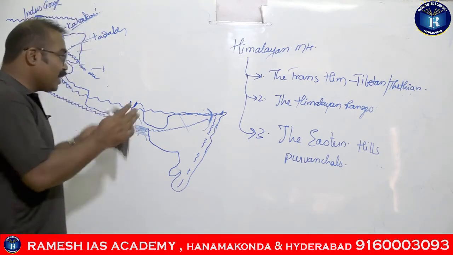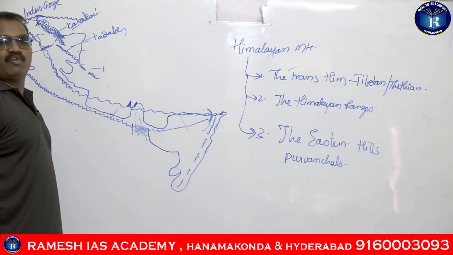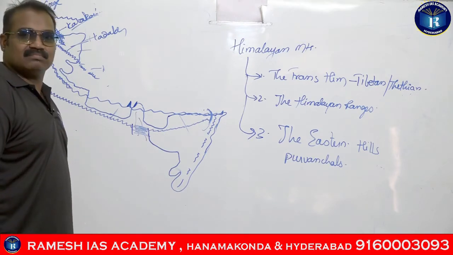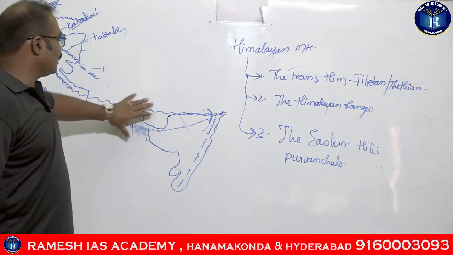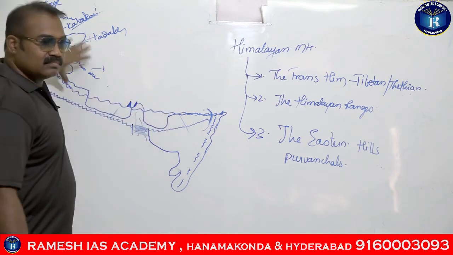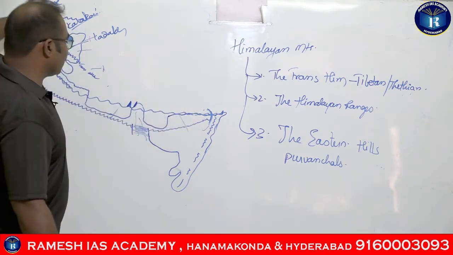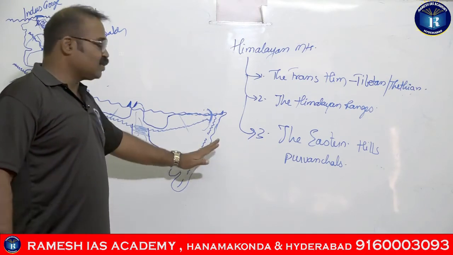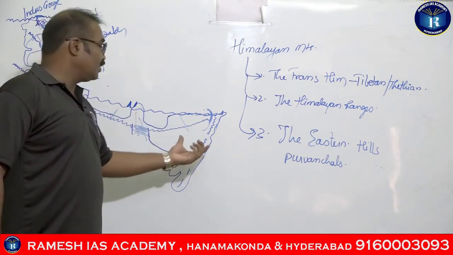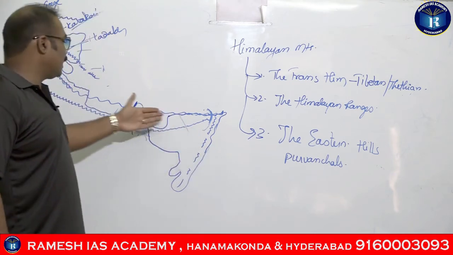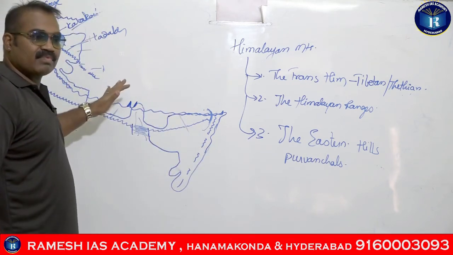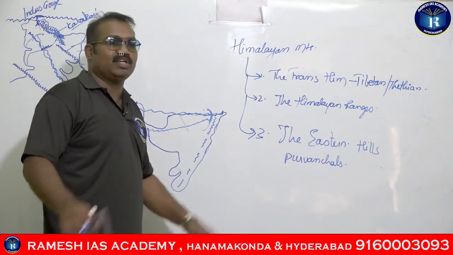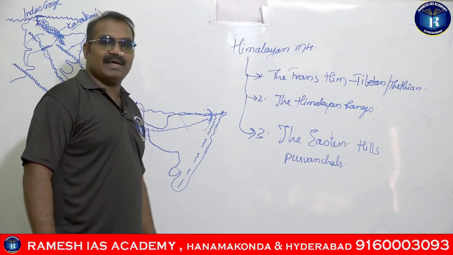Okay, so when you look at these Purvanchals, the scale and the morphology, which means the height and the structure of the Purvanchals, is entirely different from the Himalayan ranges. The height is very short when compared to this, right? They are full of greeneries. These Himalayas are not full of greeneries, guys. They are full of snow. So the scale and morphology both differ from that of the other Himalayan ranges.